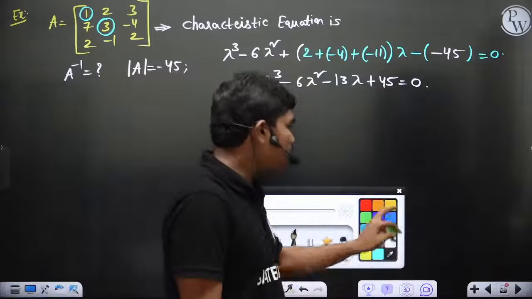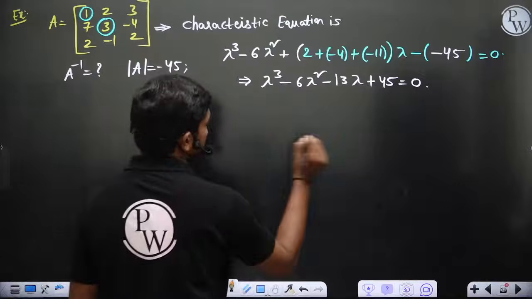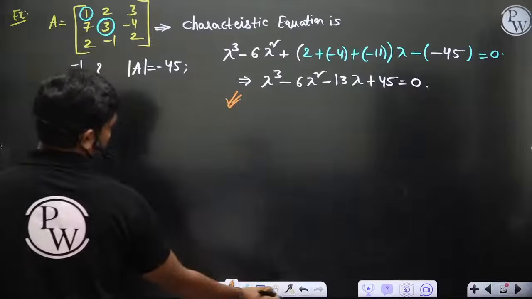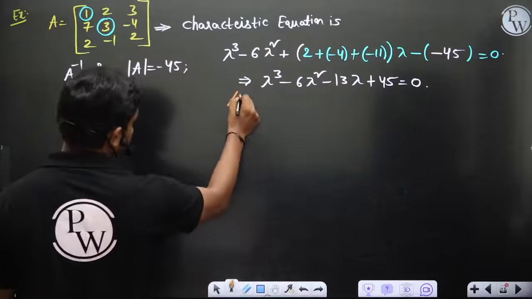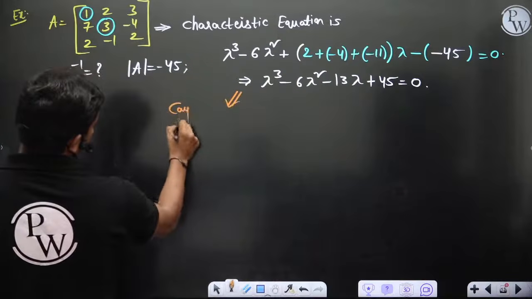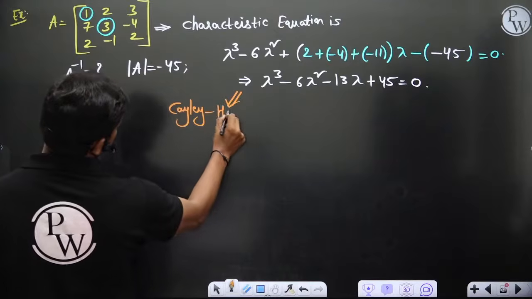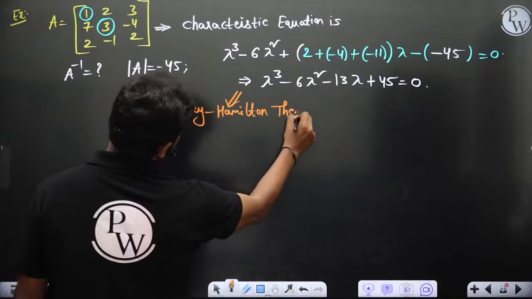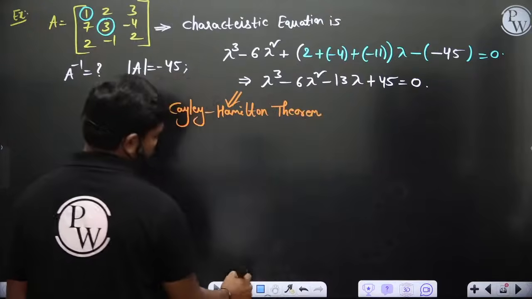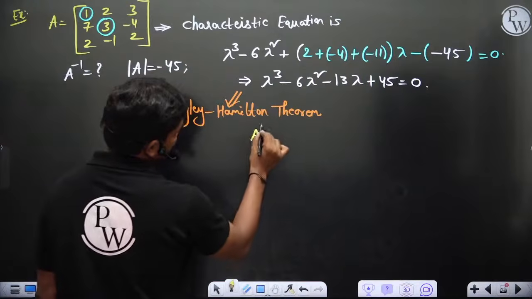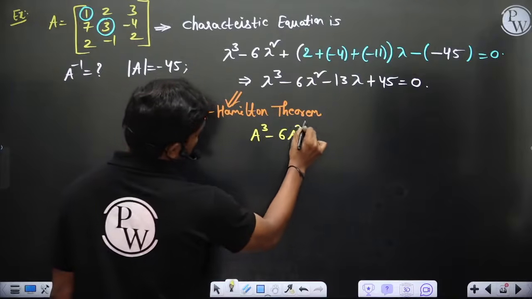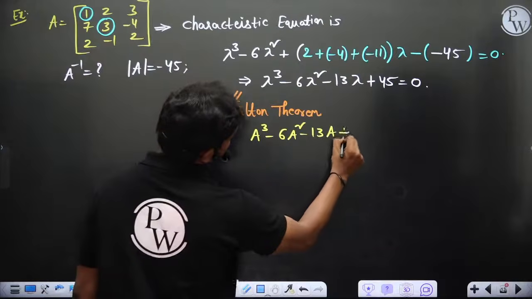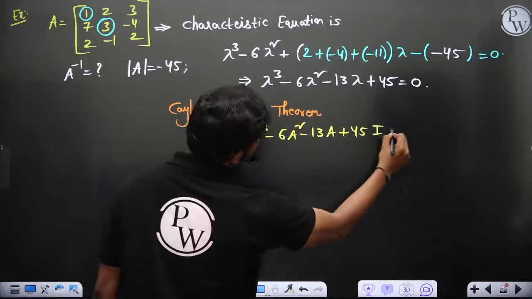Now, as per the Cayley-Hamilton theorem, it tells you that A cube minus 6A square minus 13 times A plus 45 times the identity matrix is equal to 0.